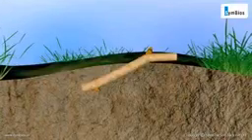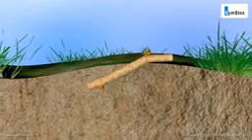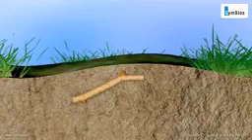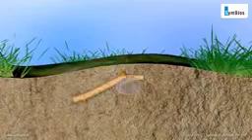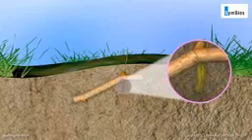In cutting, a healthy young branch or stem of the plant having buds is cut off and planted in moist soil. The cutting develops roots and grows into a new plant.